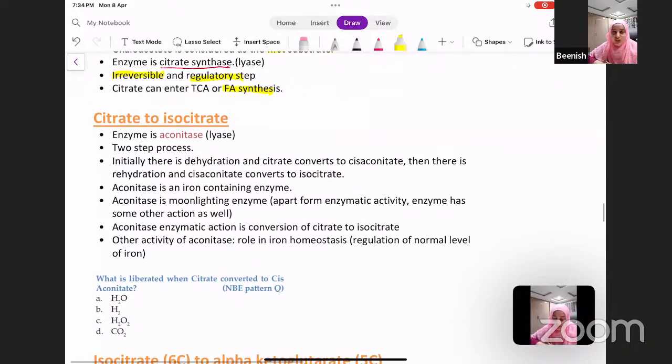Now the second step, citrate to isocitrate. This is brought about by the enzyme aconitase, which is also a lyase enzyme, like the previous enzyme. This takes place in a two-step process.